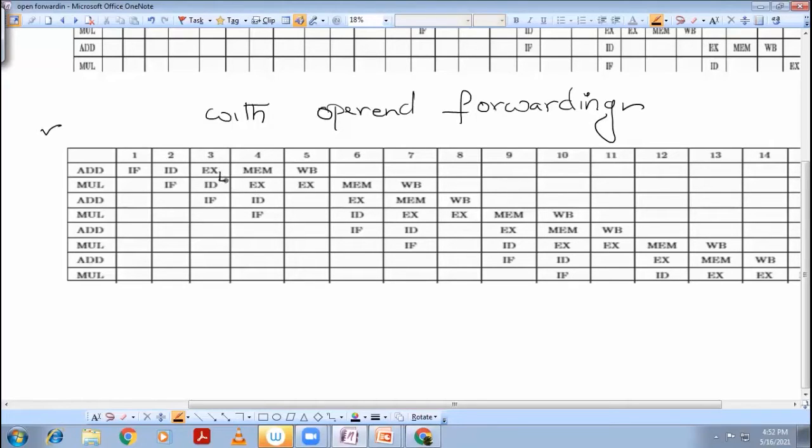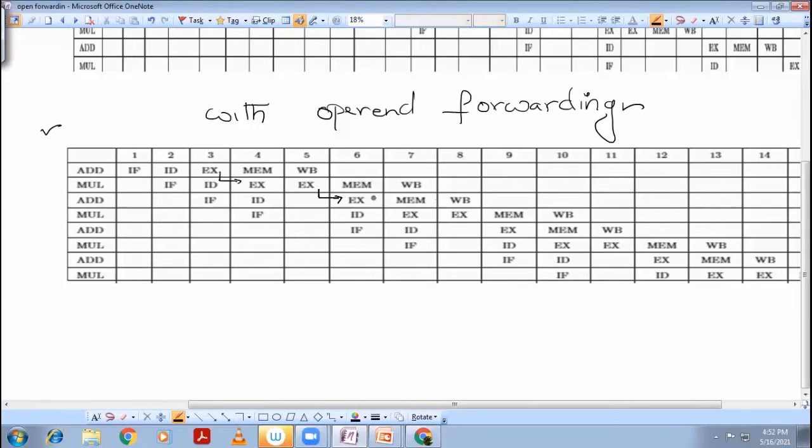So from this execution phase to this, there will be operand forwarded. Again, from the execution phase to here, there will be another operand forwarded, but here we need to wait till the execution phase gets finished, because the execution phase gets occupied by the MUL instruction. Unless the stage is completely free, the addition instruction cannot enter. So the addition instruction can only enter into the pipe right at the 6th clock cycle. So it will start execution at the 6th clock cycle, memory access, write back. So it finishes at the 8th clock cycle.